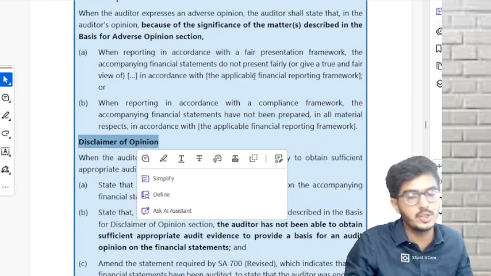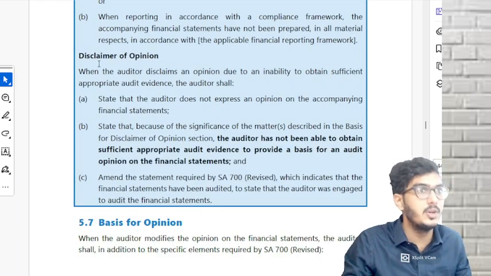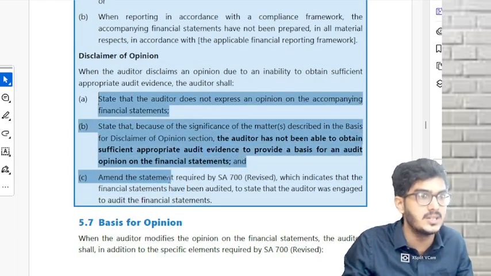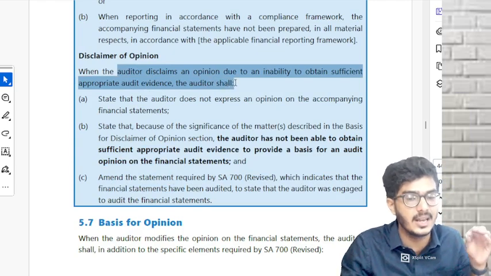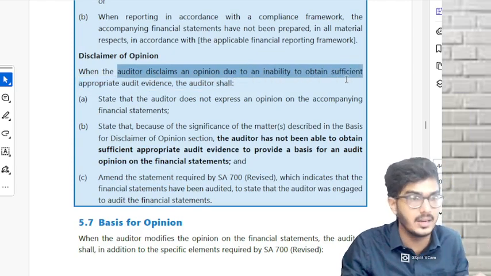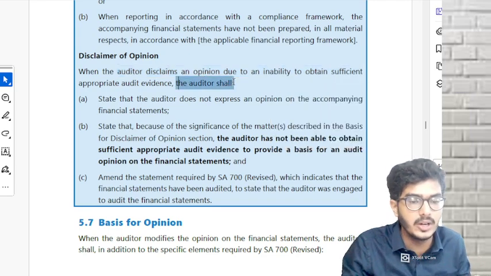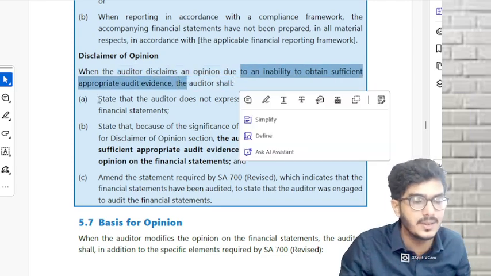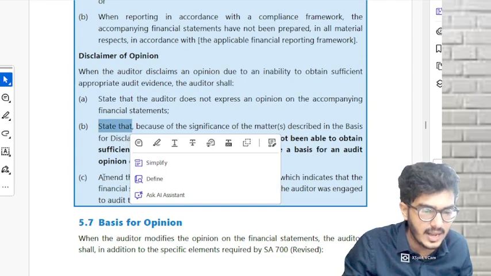Disclaimer of opinion, the worst opinion according to me. Whenever you disclaim an opinion, these are the three things you must take care of. When the auditor disclaims an opinion due to inability to obtain SAE, the auditor shall: what are the three things which you must state? State, amend the statement.